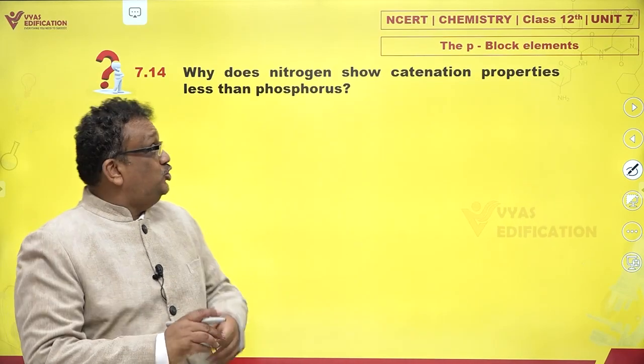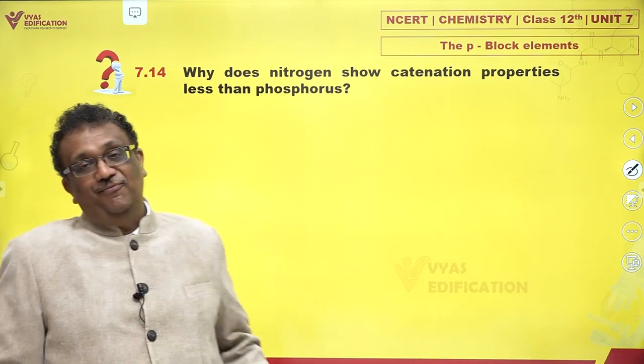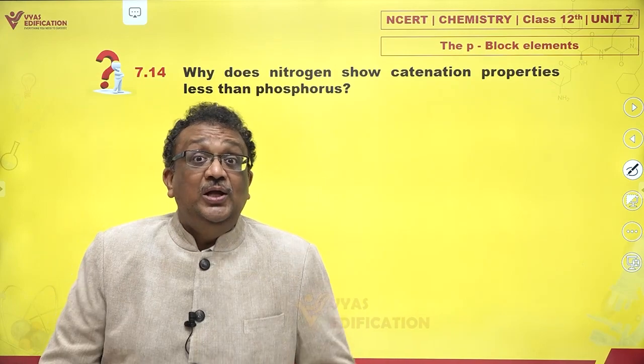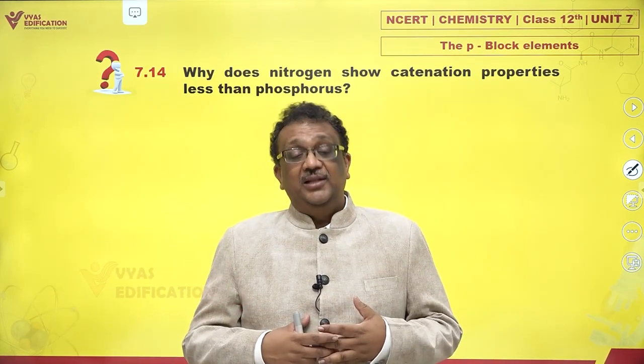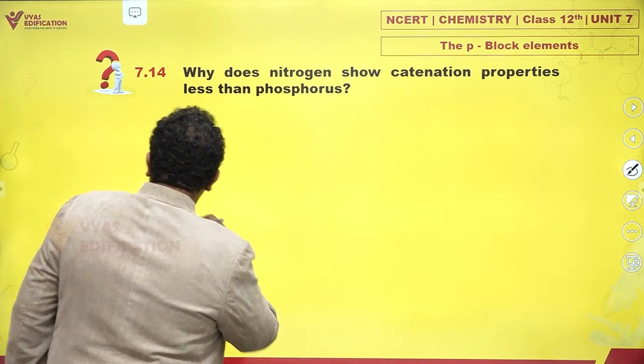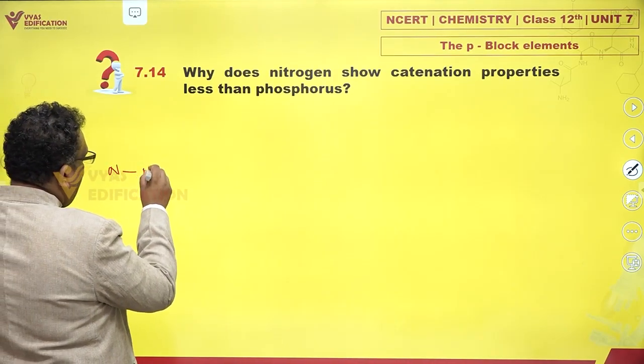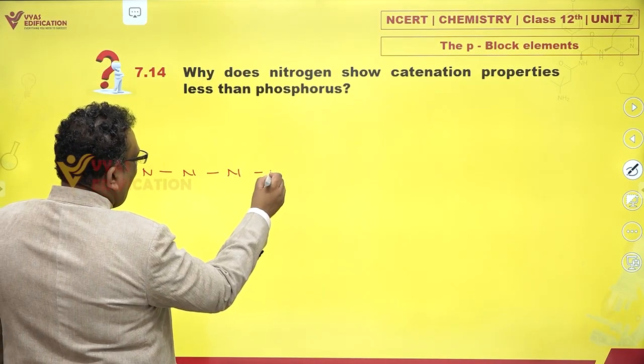Why does nitrogen show catenation properties less than phosphorus? What is catenation? The property of direct bonding between atoms of the same element. That means if nitrogen can form bonds like N, it can go on forming bonds like this.